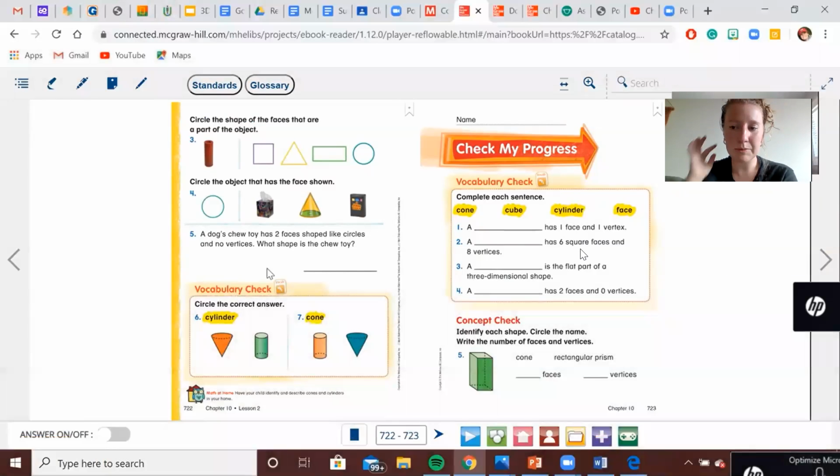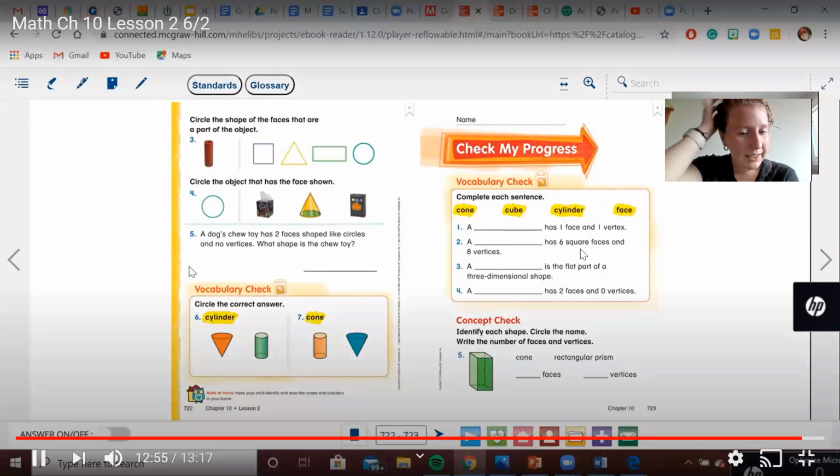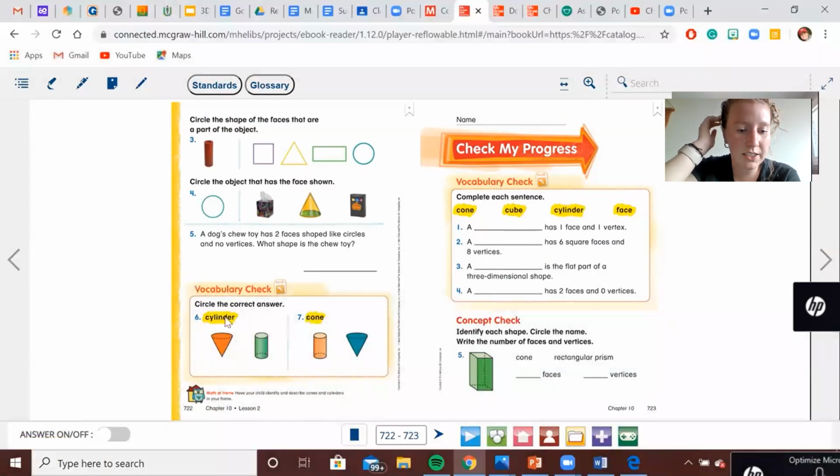I didn't realize it was me on top of me. The last one has you circle the correct answer for vocabulary. Which one of those is a cylinder? And then for number 7, which one of those is a cone?